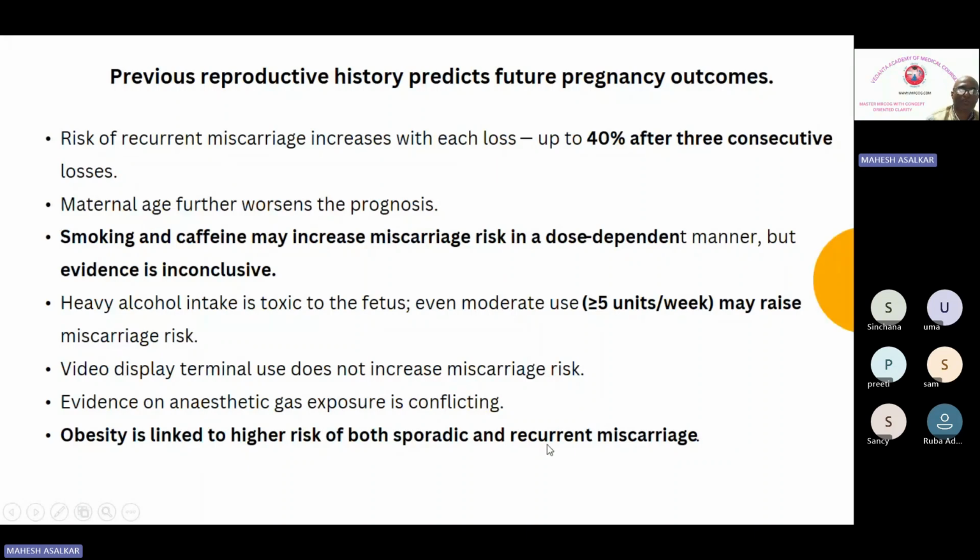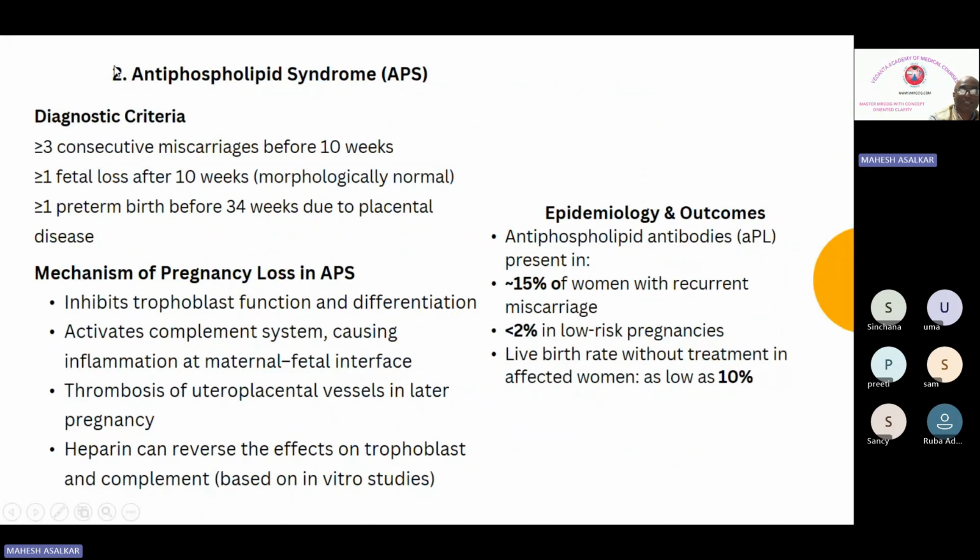Next is the next risk factor. We are discussing the second factor now. The slides were not clear, that's why I'm going into details. What are the diagnostic criteria?